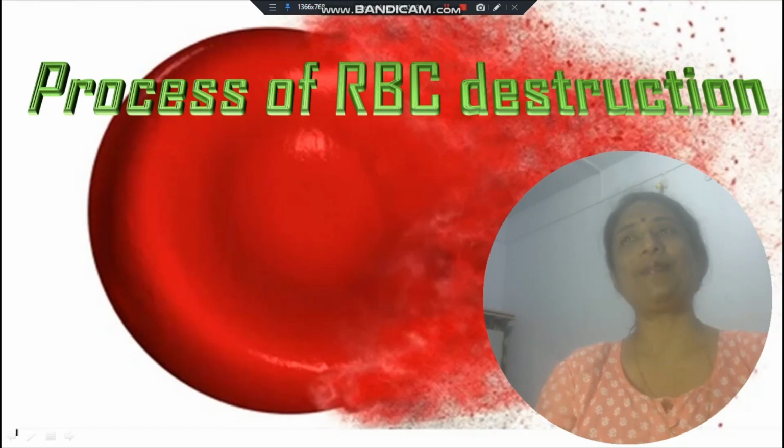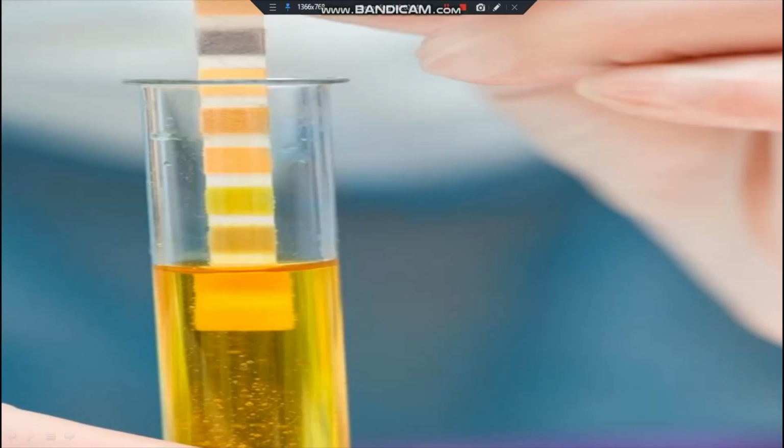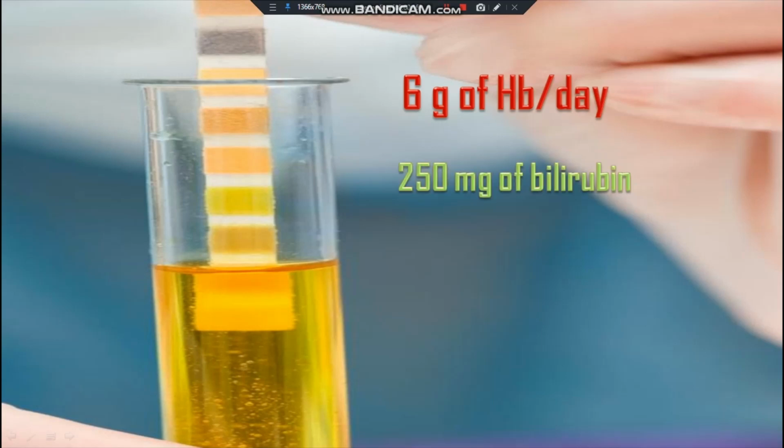So let's go. Hemoglobin is a major heme protein present in the RBCs. Hemoglobin is broken down into heme and heme is broken down into bilirubin. 6 gram of the hemoglobin is broken down daily and forms 250 milligram of the bilirubin, plus 50 milligram of the bilirubin is formed from other proteins. So total 300 milligram of the bilirubin is formed every day.